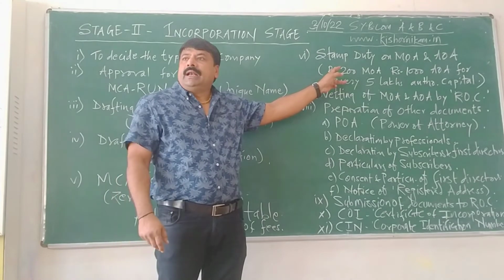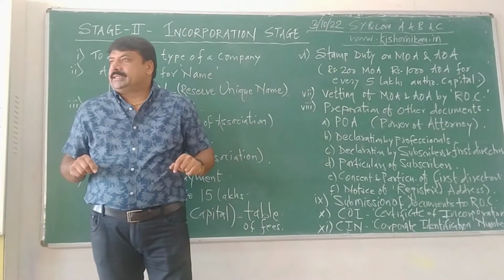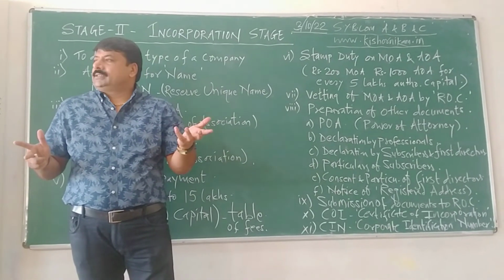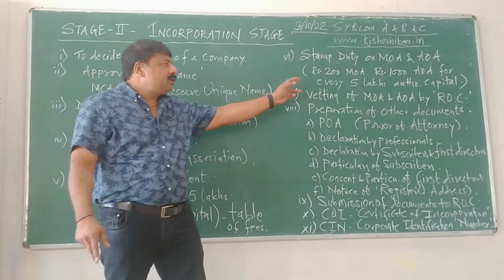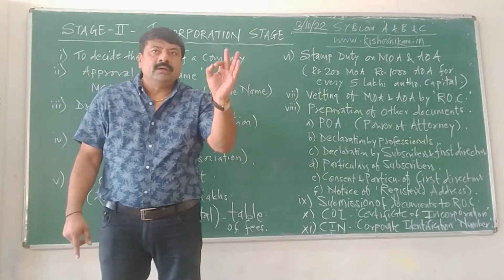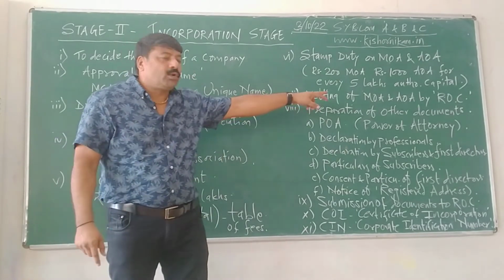Stamp duty payable on Memorandum of Association and Articles of Association. Okay, what is stamp duty? Government charges. It is rupees 200 for Memorandum of Association and rupees 1000 for Articles of Association per 5 lakhs authorized capital.